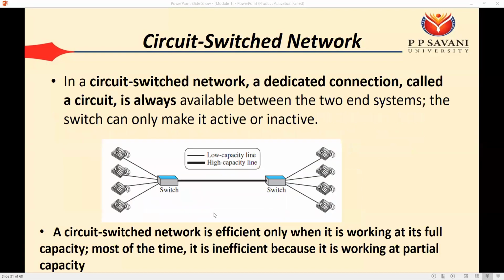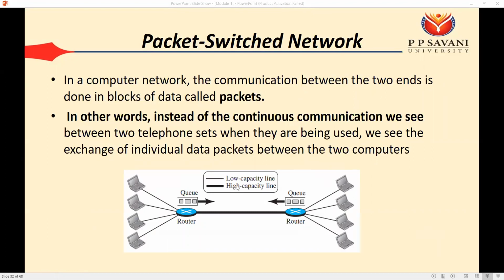Okay, advantage of the circuit switched network is, we can say there is a dedicated link between the two devices, but it is inefficient because it is working only at partial capacity. Okay. While in case of the packet switched network, we can say that it can be used with maximum utilization, that maximum bandwidth can be used. Okay. But the problem here is the delay. Okay. There can be a problem of delay, that is a fraction of a millisecond or microsecond delay we can get for our search. Okay. Or we can say for use of the network.